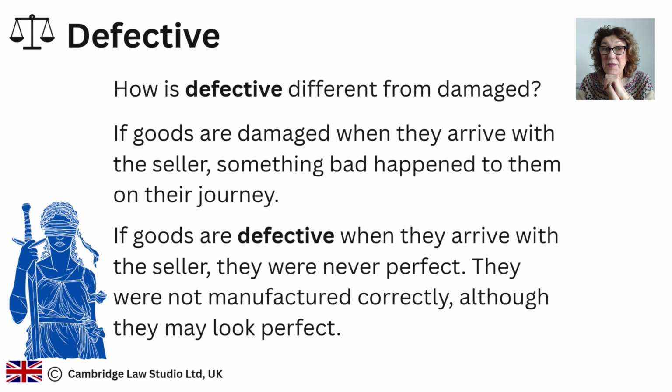How is defective different from damaged? These two words are not synonyms, and they have very different consequences in real life. So this is important.